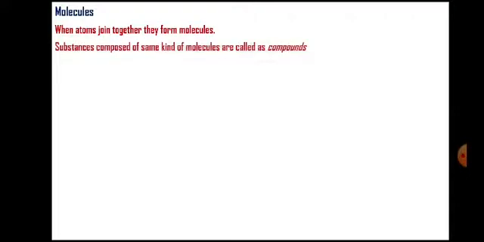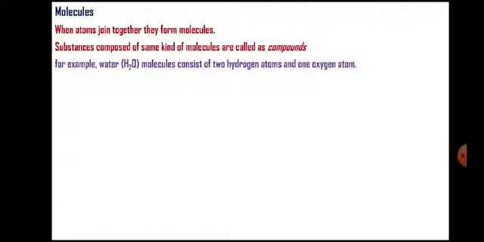Molecules. When atoms join together, they form molecules. Substances composed of the same kind of molecules are called compounds. For example, water. Water is H2O. So a single molecule of H2O consists of two hydrogen atoms and one oxygen atom.